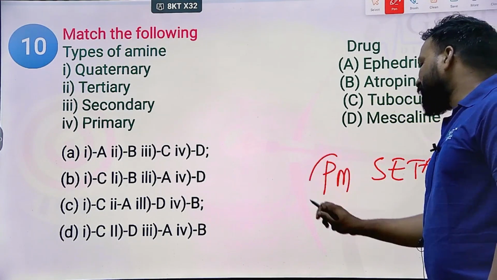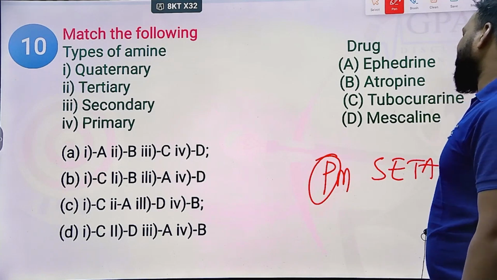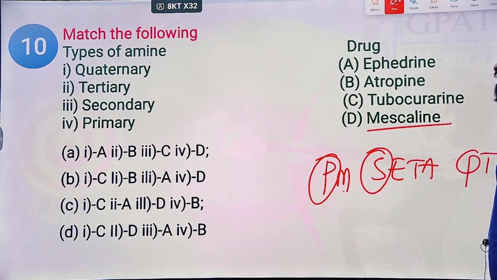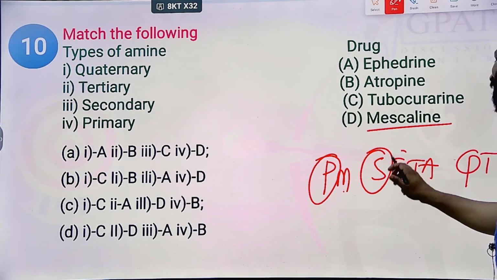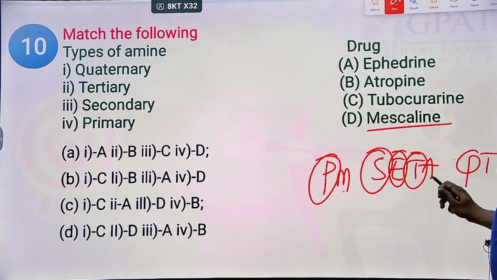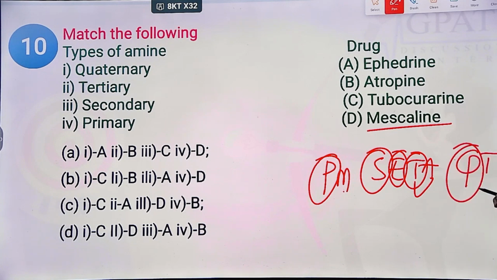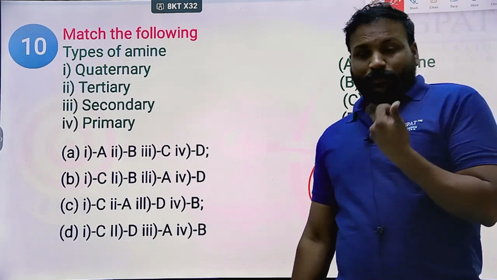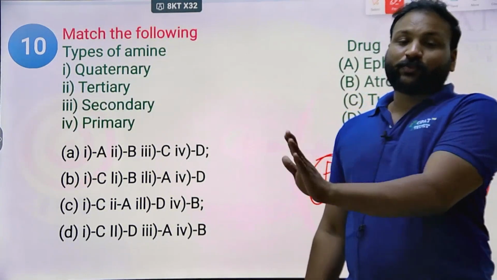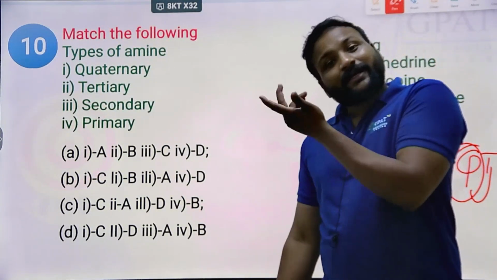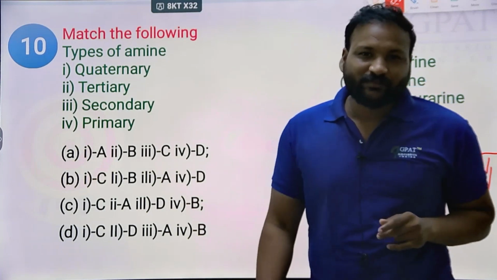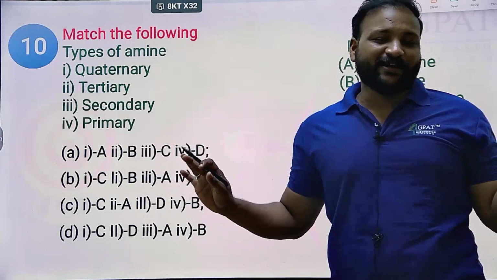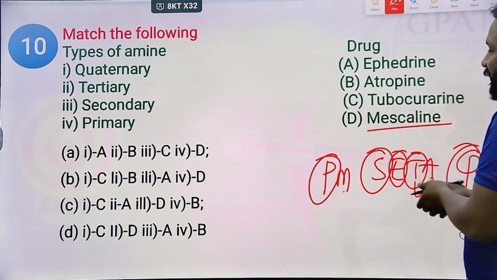P stands for primary amine, and the example is M, which stands for mescaline. S stands for secondary amine, and the example is ephedrine. T stands for tertiary amine, and A stands for atropine. Q stands for quaternary amine, and T stands for tuberculorin. PM Sita cutie. One country has a PM named Sita, and she is very cute. PM Sita cutie. Clear? I hope you like this.